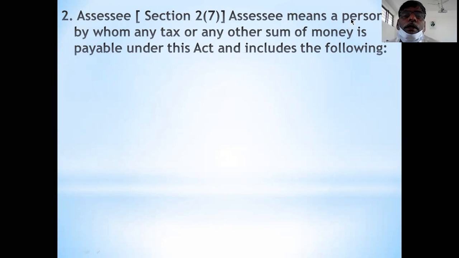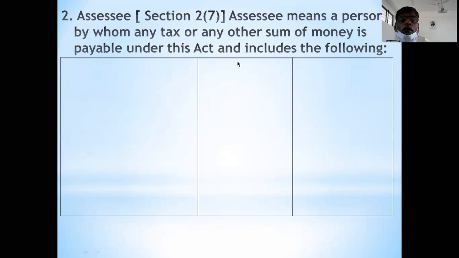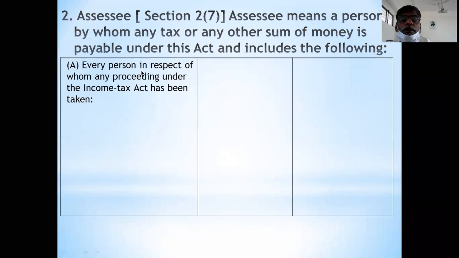Assessee means a person by whom any tax or any other sum of money is payable under the Income Tax Act. This includes the following. First is every person in respect of whom proceedings under the Income Tax Act have been taken.